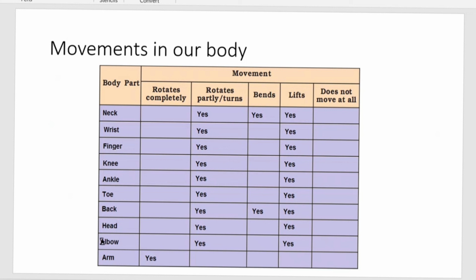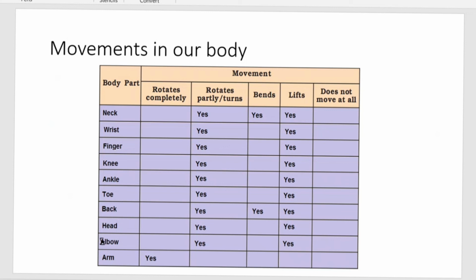The reason is your neck is fixed with the help of a pivot joint from your skull to the first two vertebrae of your backbone. So you can do partial rotation or turning. You can bend, you can lift, but not completely. And if you're taking wrist, finger, knee, ankle, toe, all these are partial movement and you're able to lift it. The next one is your back.